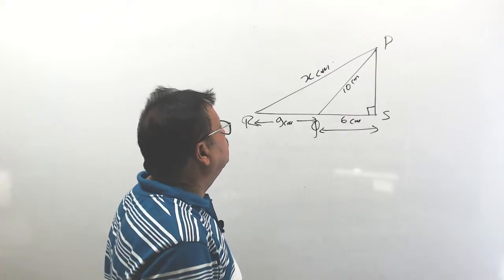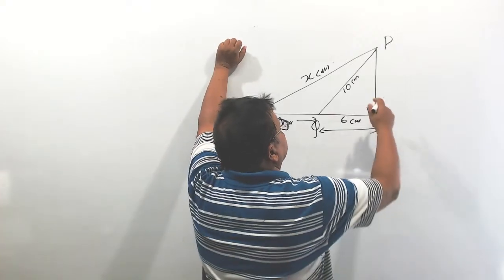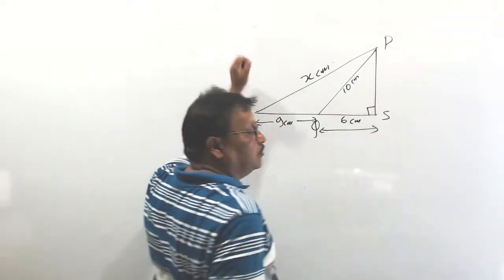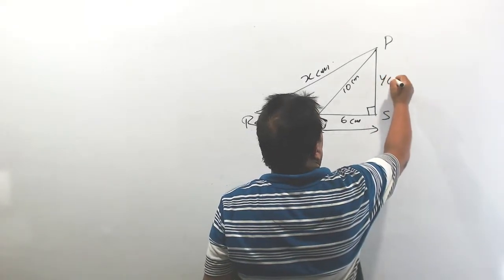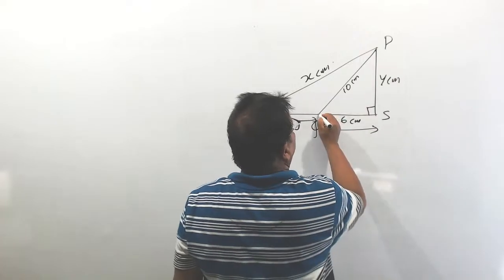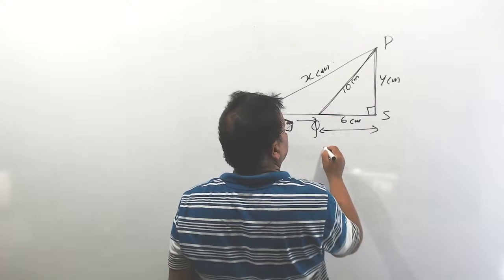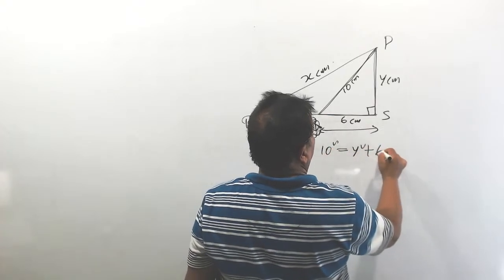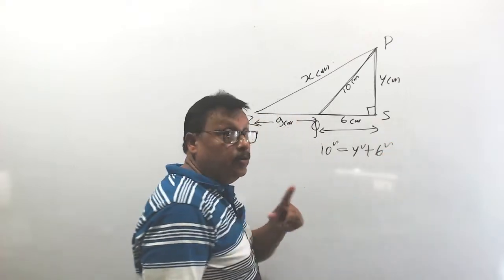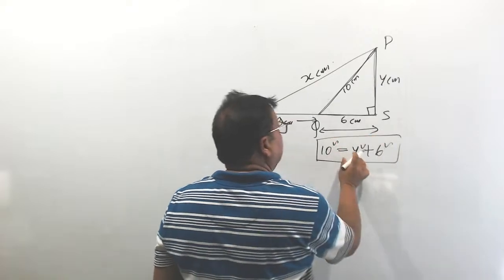This is the figure. Anyhow, you have to find PS. Understood? PS, what do we say? It is y centimeter. First use this right angle triangle, that means Pythagoras theorem. That means 10 square is equal to y square plus 6 square. I will not do it, you will complete. I am just giving you the hints. From this, you will get the value of y.